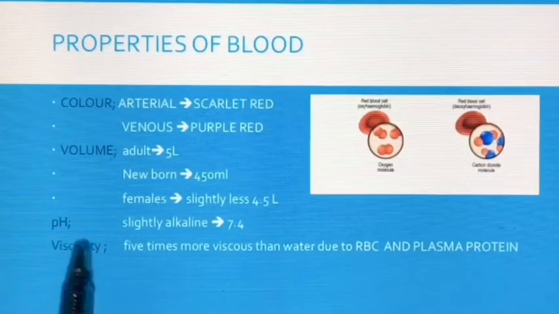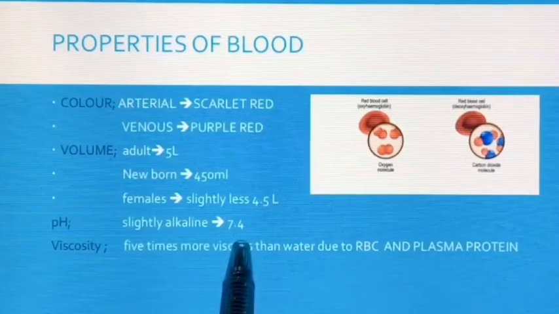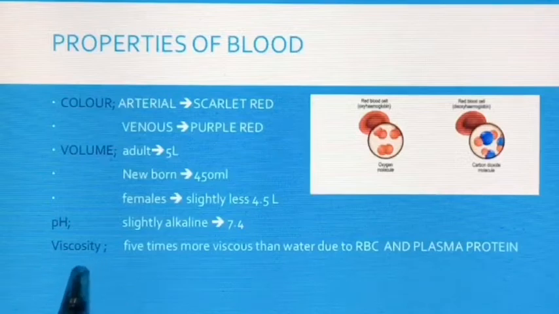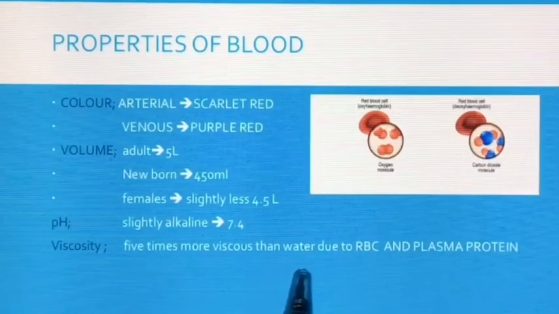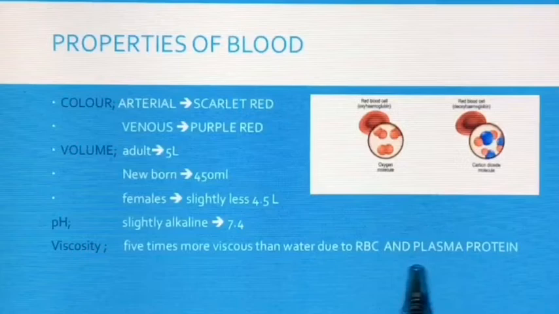The pH of the blood is slightly alkaline, that is 7.4. If we see the viscosity of the blood, it is 5 times more viscous than water due to RBCs and plasma proteins.